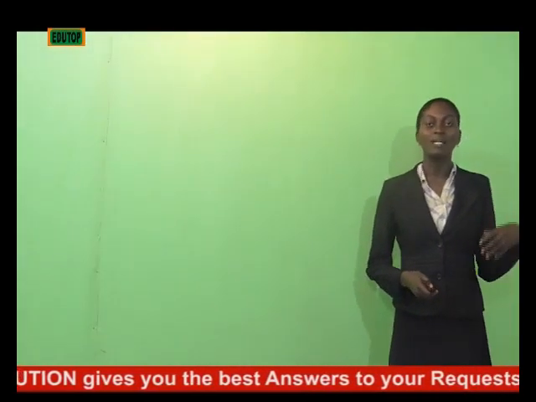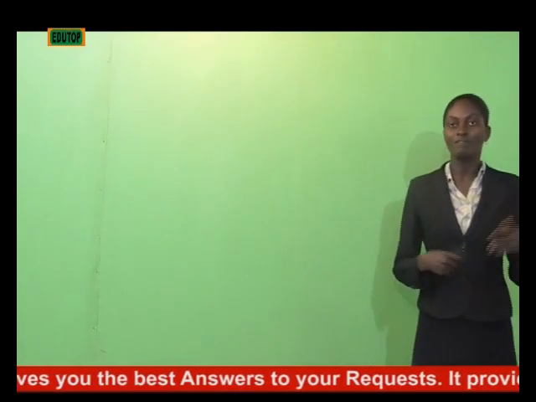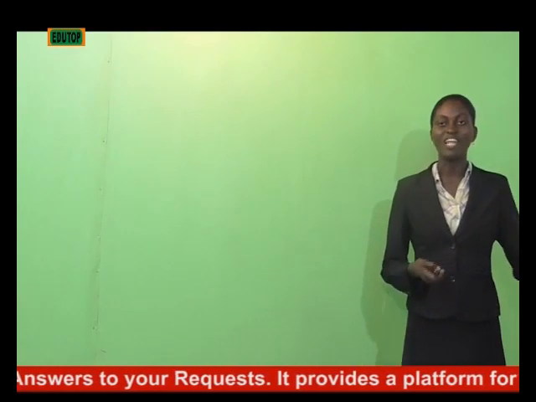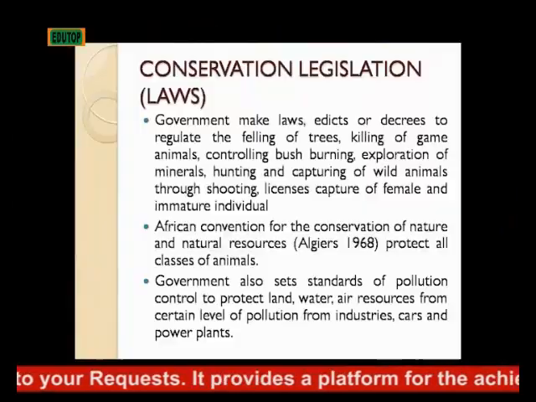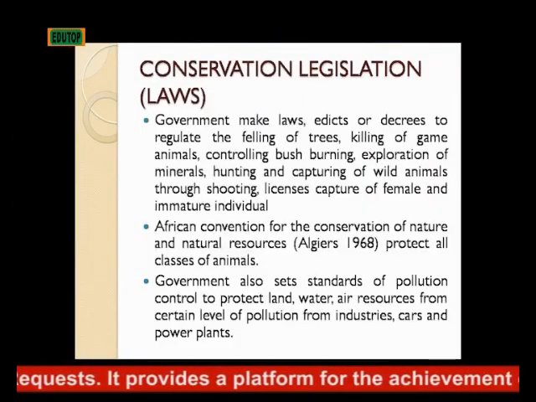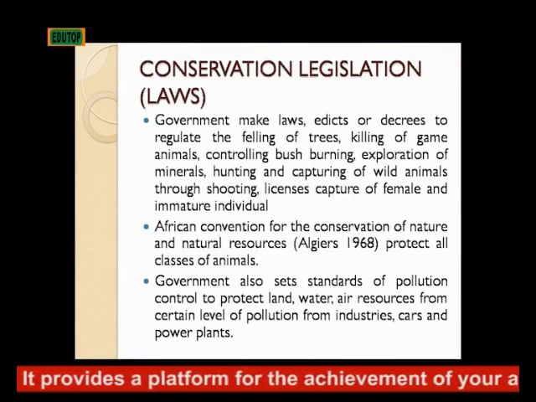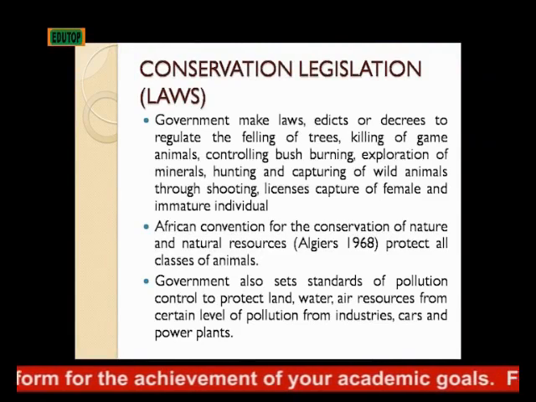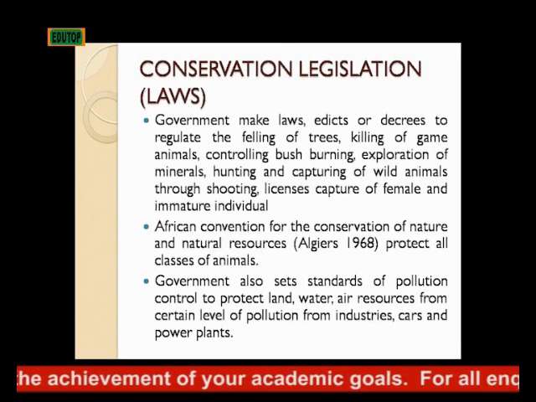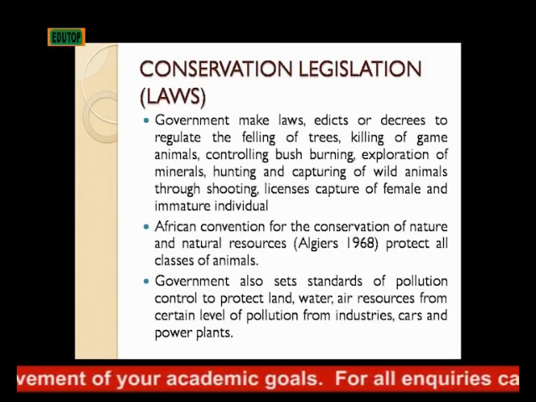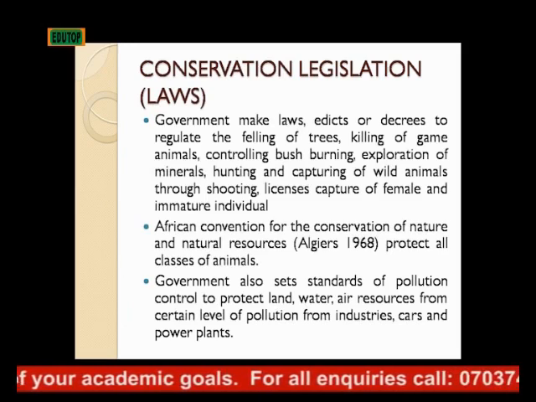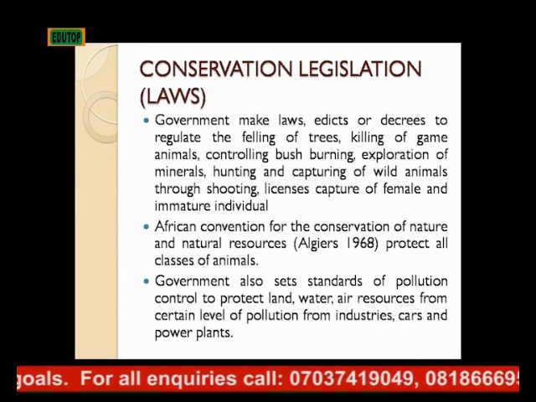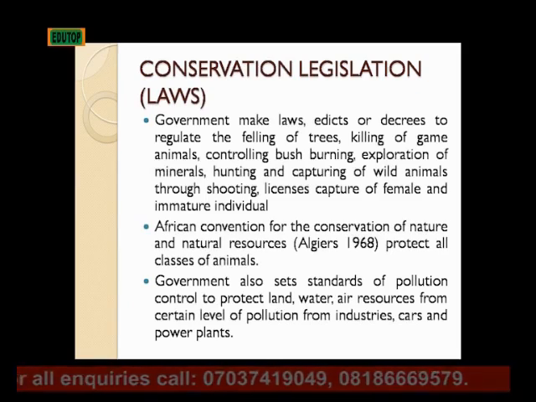Another way by which we can ensure conservation of natural resources is by conservation laws or legislation. Governments make laws, edicts and decrees to regulate the felling of trees, killing of game animals, controlling of bush burning, exploration of minerals, hunting and capturing of wild animals through shooting, licenses, capture of female and immature individuals.